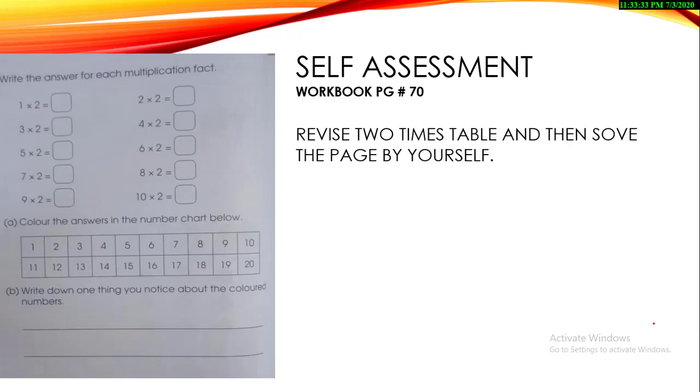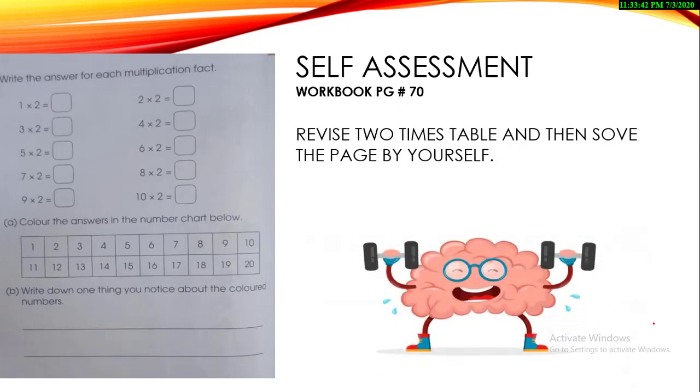And yes, this is a self-assessment page for all of you. Self-assessment is something that you are going to do by yourself with the help of your brain. Okay, revise the two times table and then solve the page by yourself. These are my instructions to all of my students: you need to go back a few pages, go to page number 70. This page is about, let's have a look. Write down the answers for the multiplication fact.